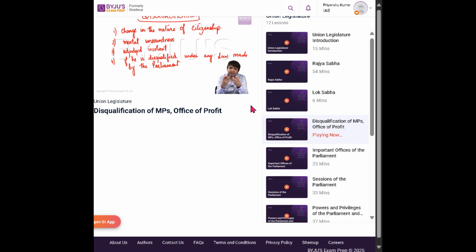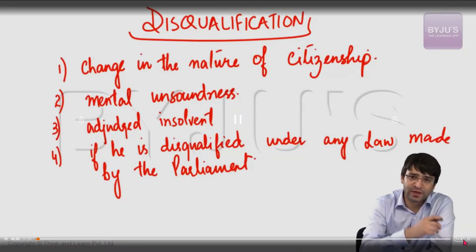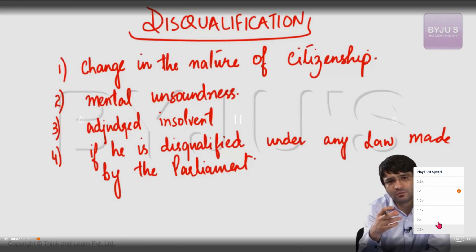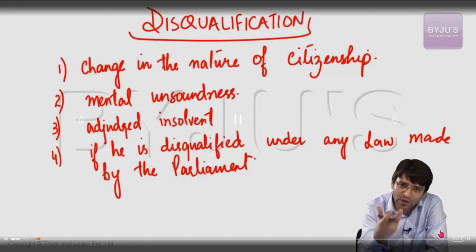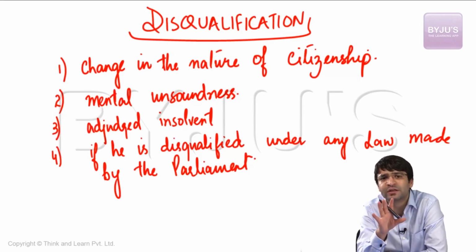Now, in order to be elected as a member of Lok Sabha, what is the qualification? You have to be an Indian citizen. You must have completed 25 years of age. In Rajya Sabha it is 30; in Lok Sabha it is 25. These are the 2 important qualifications that the Constitution prescribes.